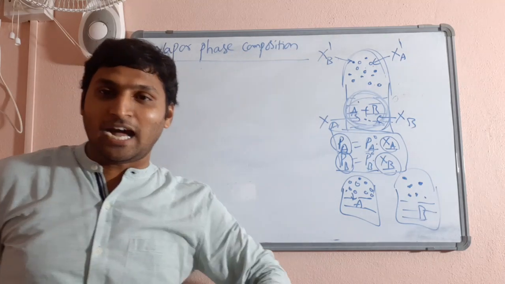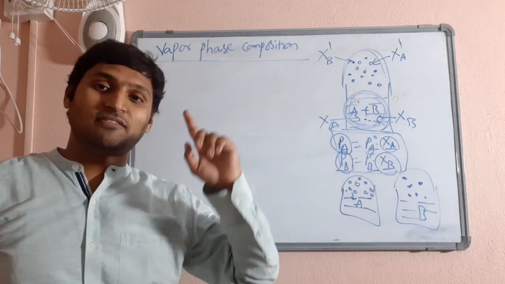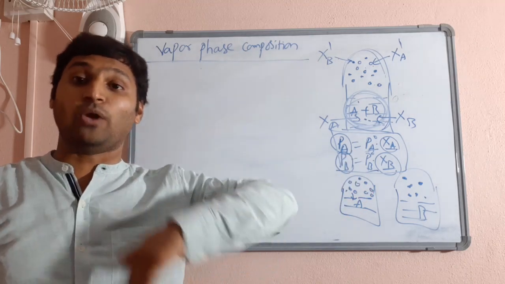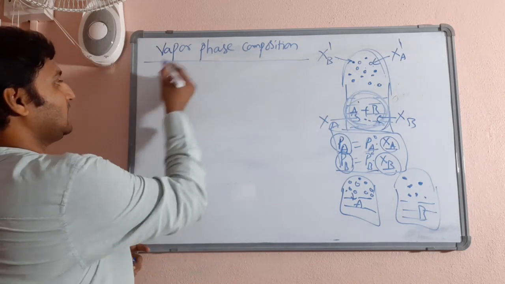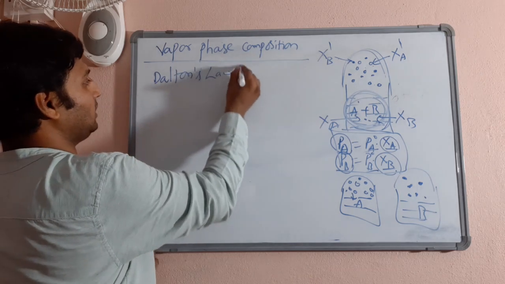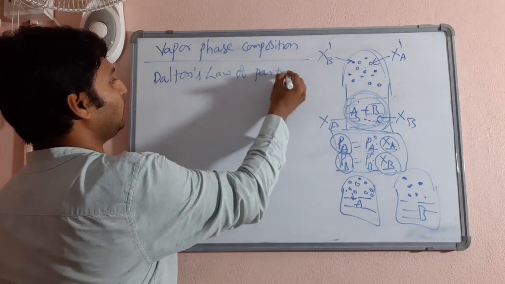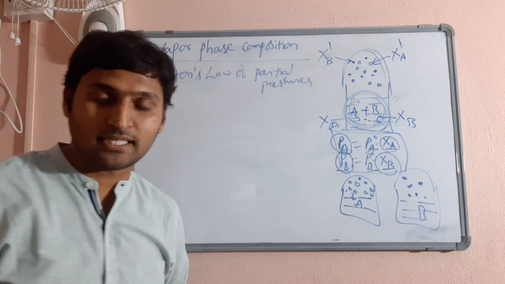So if they simply ask you mole fraction of liquid A or mole fraction of liquid B, use this formula. Whereas if they ask you mole fraction of A or B in vapor phase, then what should you do? From last year's states of matter, from Dalton's law of partial pressures, try to remember or revise it by going back to your first year syllabus.